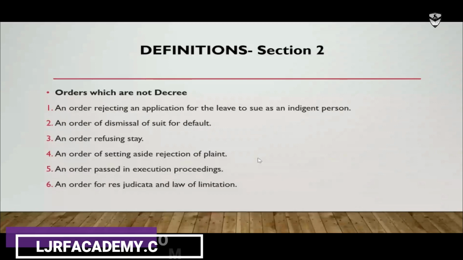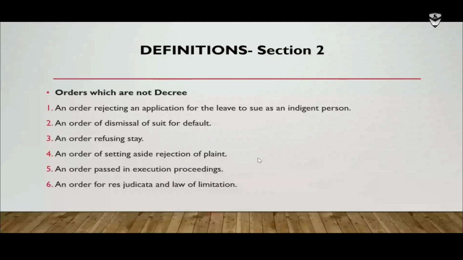And law of limitation also, you know that for any application or appeal to be filed before a court of law, there is a time limit prescribed, either in the act itself dealing with that issue, or there is a law called the law of limitation or Limitation Act. The Limitation Act prescribes the number of days or months or weeks within which an application or appeal should be filed. So an order for res judicata and law of limitation cannot be treated as decree. So these are the things I would like to tell you today.